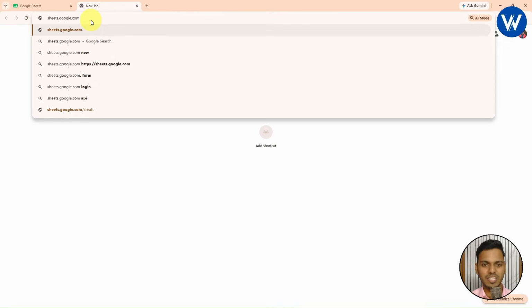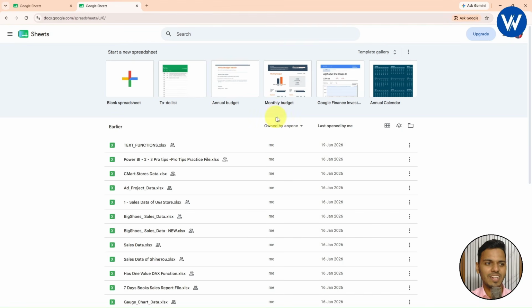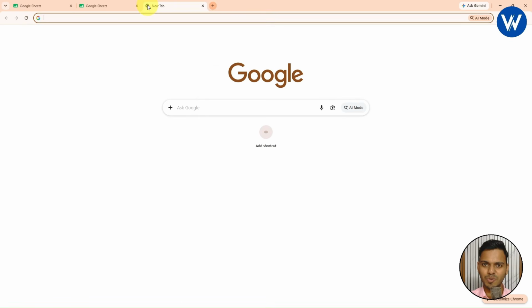sheets.google.com. This is an alternate way of opening Google Sheet. Wait for a few seconds. And finally, you can see this is the Google Sheet. Let me show you one more alternate way of opening Google Sheet.